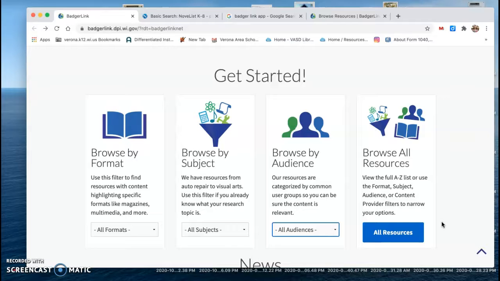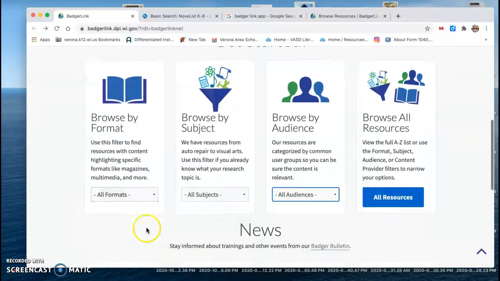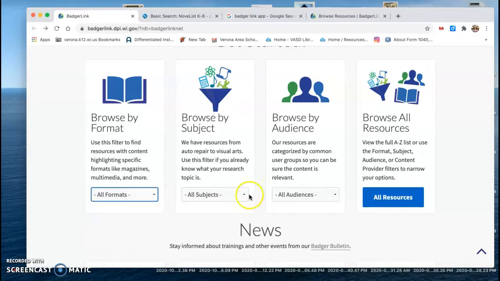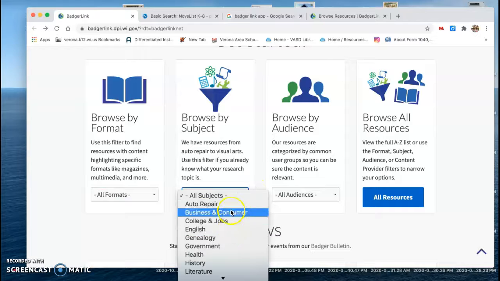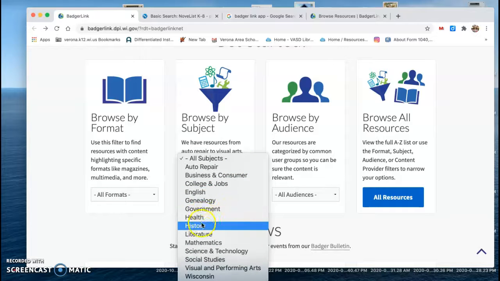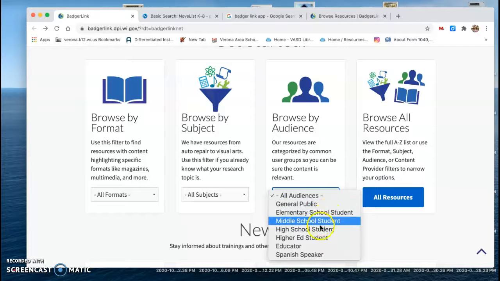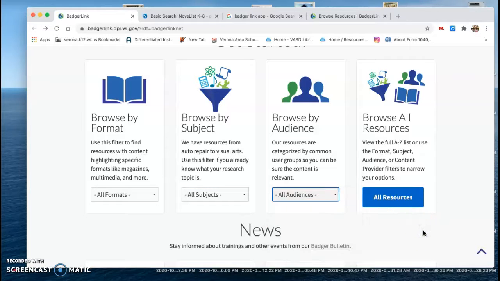There's a variety of ways to search in BadgerLink. You can browse by format, and you can see books, encyclopedias, newspapers, scholarly journals. You can browse by subject, a wide variety of subjects. You can narrow down your search by the audience. However, today we're going to start in the generalized search.